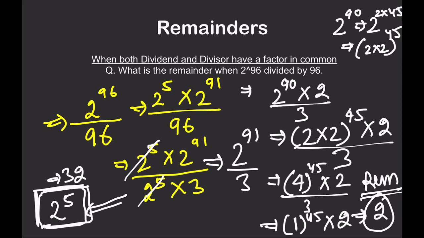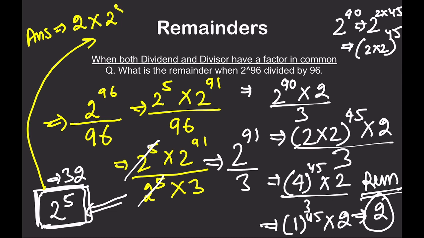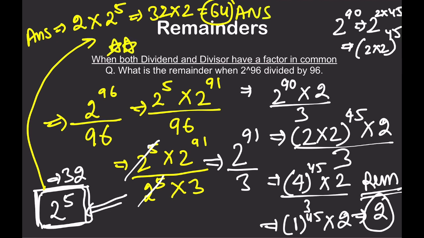Now is it the answer? No. The answer is 2, which we have got, into what we have locked here. Bring it back, 2 raised to power 5. So 32 into 2 is equal to 64 is the answer. Please note it down, very important. So what have we done? We have taken a common factor, that is 2 raised to power 5. We have locked it away. We have solved the remaining part, 2 raised to power 91 divided by 3. We got 2 as the remainder. Then multiply 2 back by 2 raised to power 5, which we have already locked, and that is the complete answer. I hope this is okay.